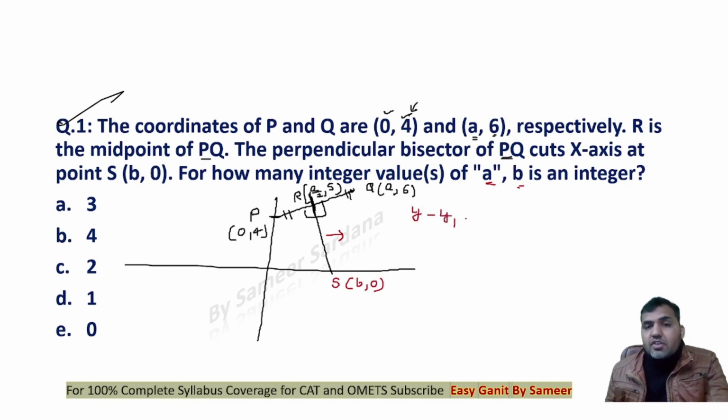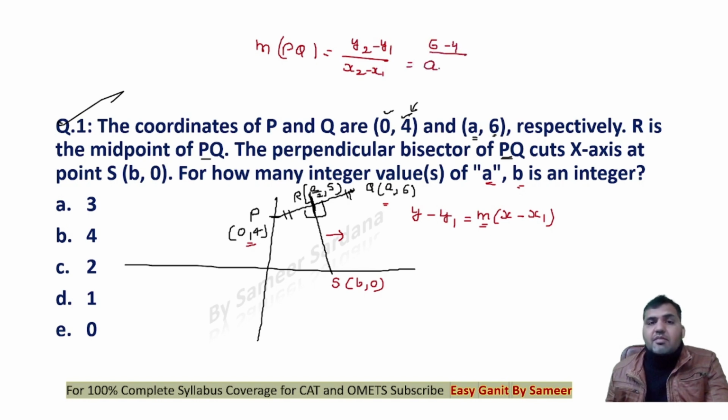Everybody knows that the equation of a line is y minus y1 equals m times x minus x1, right? Now just put the values here, where m is the slope of the line. What is the slope of the line? We know the points P and Q. The slope of the line PQ is y2 minus y1 upon x2 minus x1. Here it is 6 minus 4 upon x2 minus x1, that is 2 upon A. This is the slope of the line.